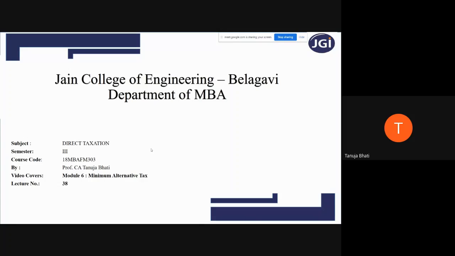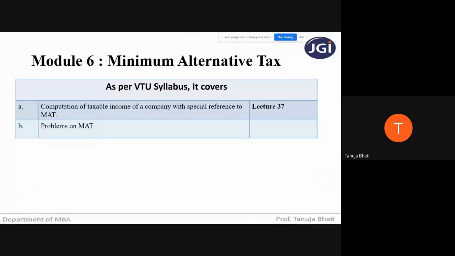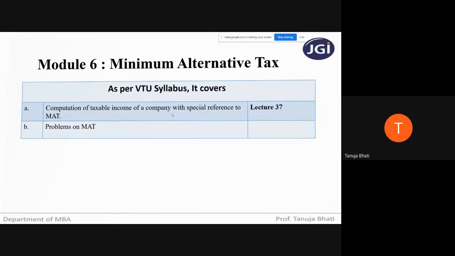Welcome to lecture number 38, where we'll be continuing with module number 6, that is MAT, Minimum Alternative Tax, under the subject Direct Taxation. As per the syllabus, we have to learn how to compute the taxable income of a company with special reference to MAT, and problems on MAT. The computation we have already seen in lecture number 37.